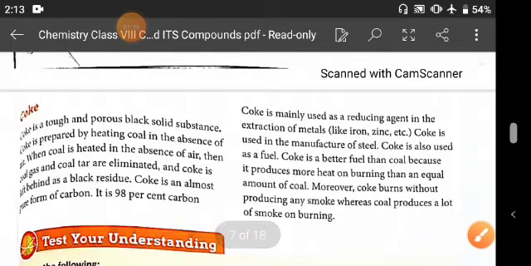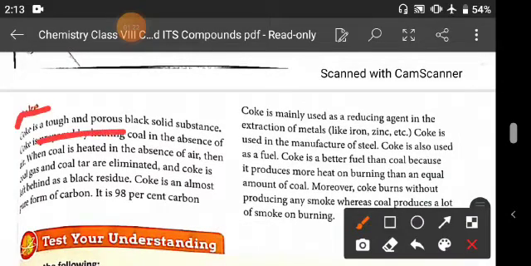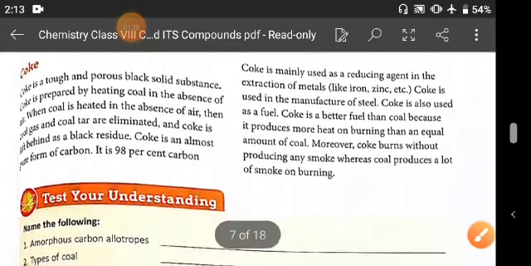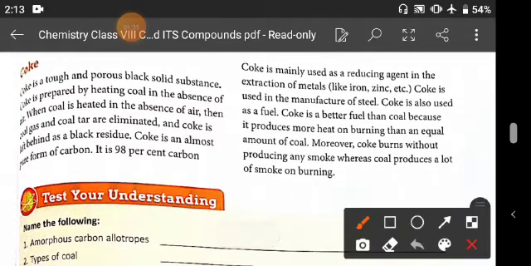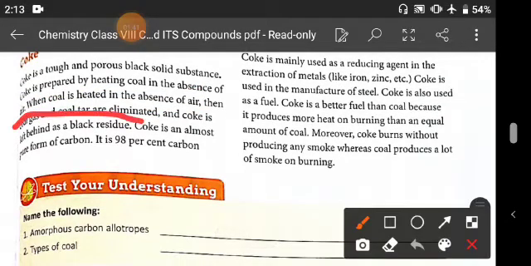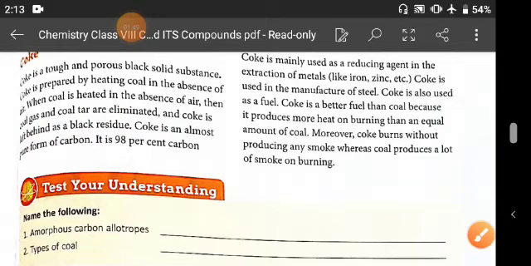Now, second is coke. Coke is a tough and porous black solid substance. This coke is prepared by heating coal in the absence of air. When coal is heated in the absence of air, then coal gas and coal tar are emitted and coke is left behind as a black residue. That means coke is an almost pure form of carbon.